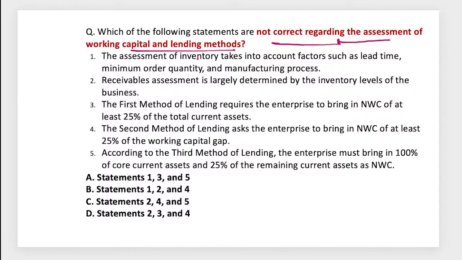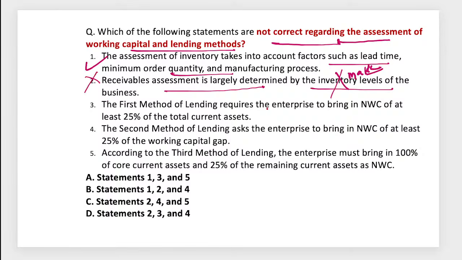Let's go through this. The assessment of inventory takes into account factors like lead time, minimum order quantity, manufacturing process. The first one is correct. That means C is not the right answer for this one. Receivable assessment is largely determined by the inventory level? No, it is by the market forces, the demand for that particular company or the product.